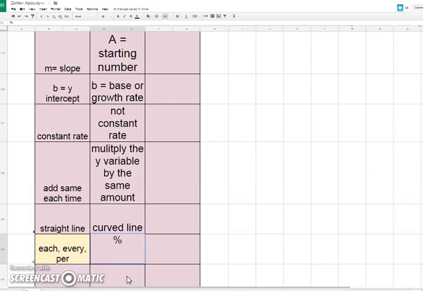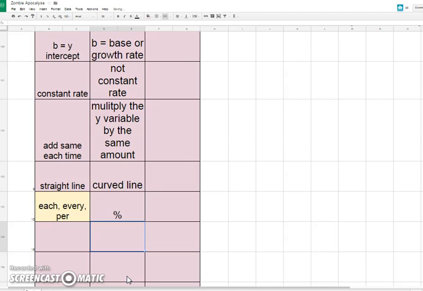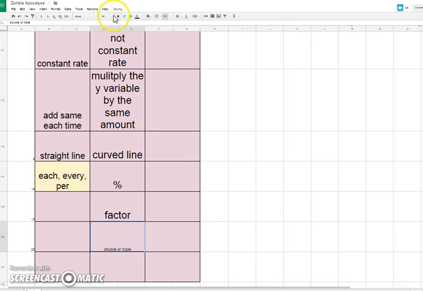Every time you have a percent problem, it's probably going to be exponential. That's because if you make a percent, then you add that percent at the end of the year to how much money you have, and then that grows. So percentages are exponential. If you see the word factor, a factor is another word for a base, so they're trying to tell you what the multiplier is. If you see the words double or triple, or quadruple, something like that, it's making it bigger. If you see the words double or triple, it is exponential.